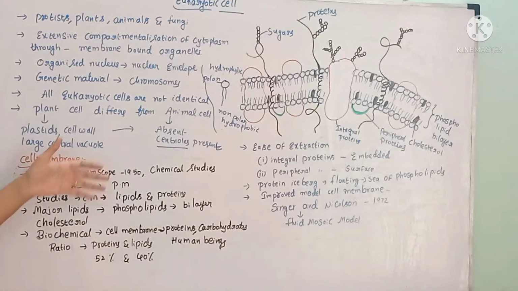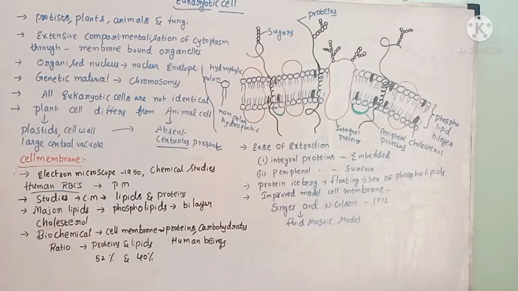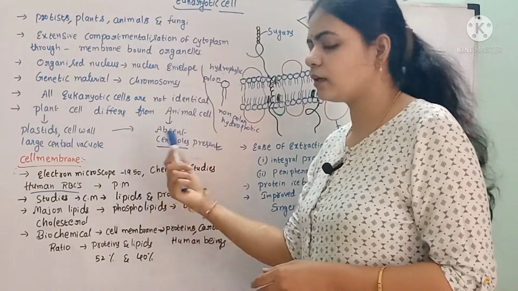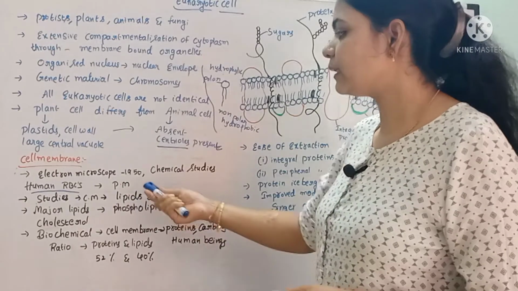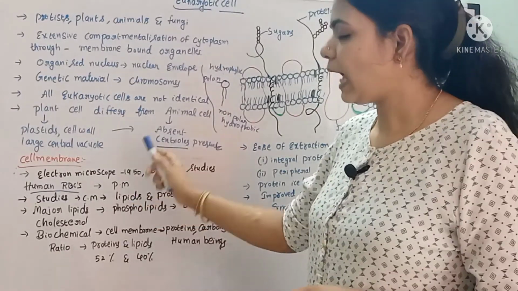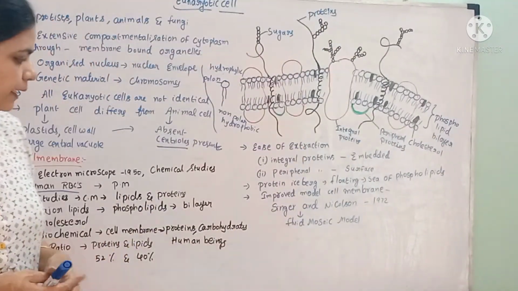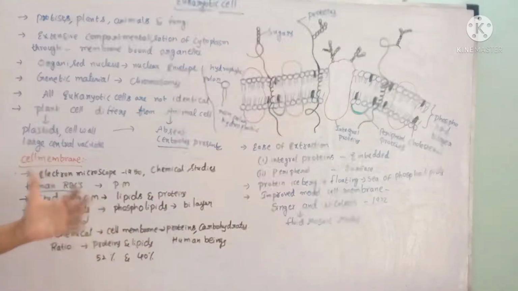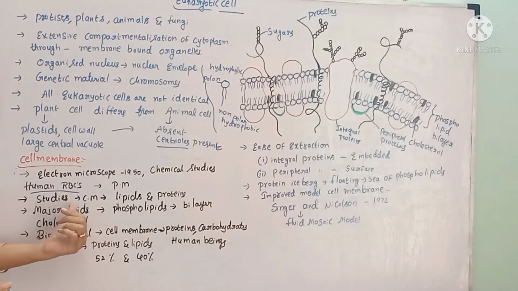Now we'll see the different cell organelles present in the eukaryotic cells individually. The first one is the cell membrane or plasma membrane. The structure of this cell membrane was first clearly studied after the invention of the electron microscope. In the year 1950, the electron microscope was invented. After that invention, the proper structure of the eukaryotic plasma membrane was studied, and in the meanwhile several chemical studies were done, first carried out on the human RBC.